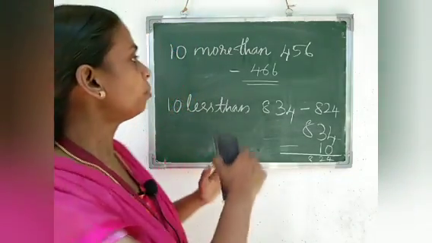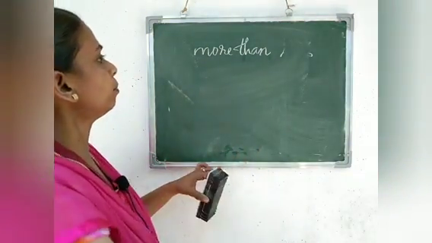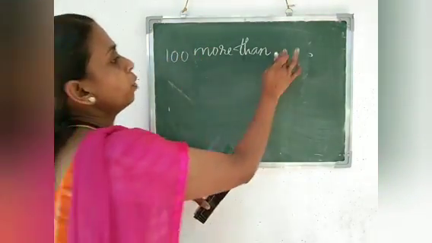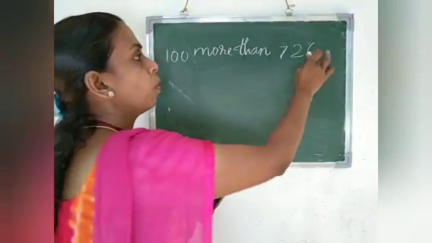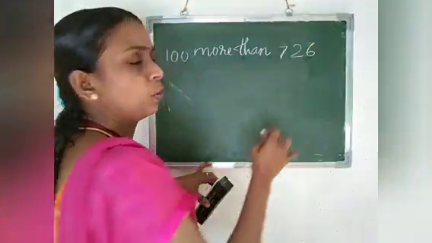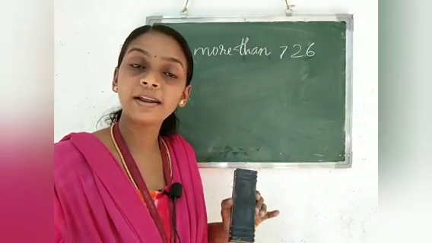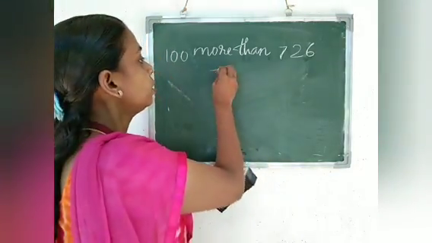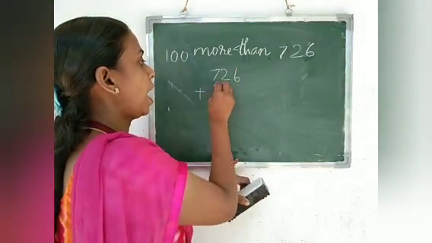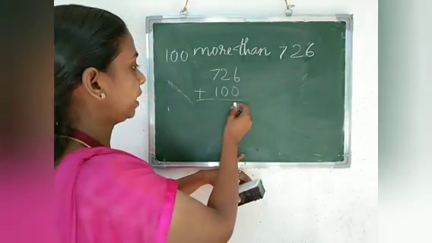There is one more type of question, like 100 more than 726. For 100 more than 726, we have to add 100 to 726. What will we get?